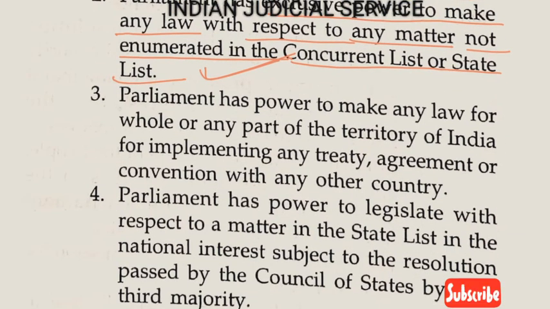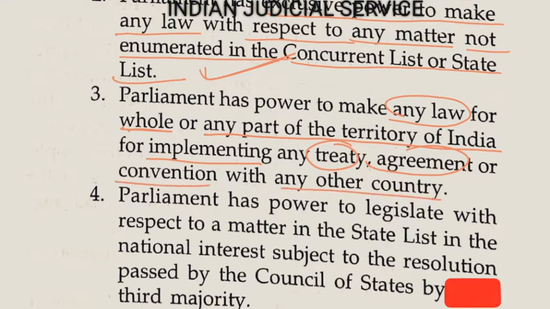Now statement 3: the Parliament has power to make any law for the whole or any part of the territory of India for implementing any treaty, agreement or convention with any other country. Yes, this statement is also correct, according to Article 253.